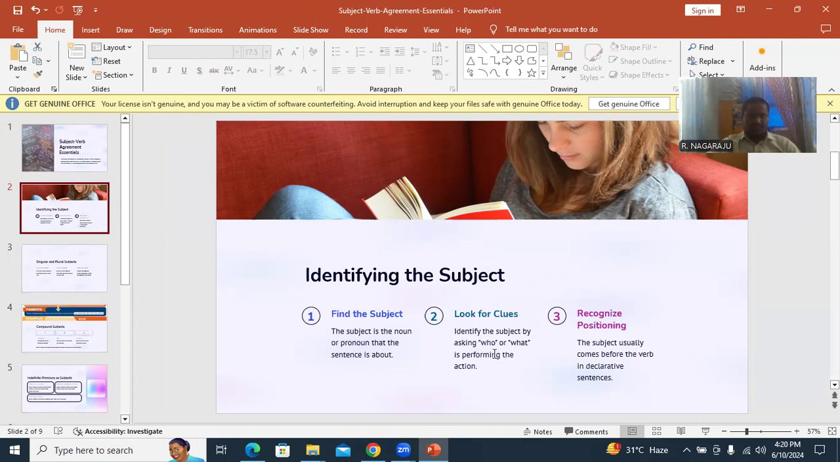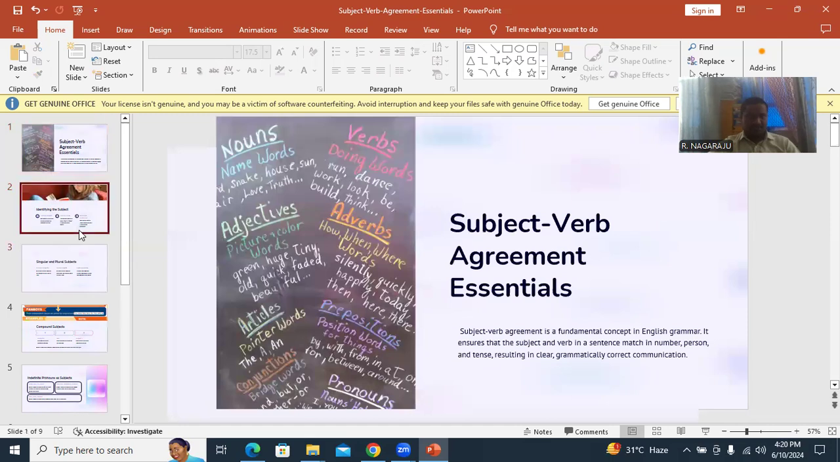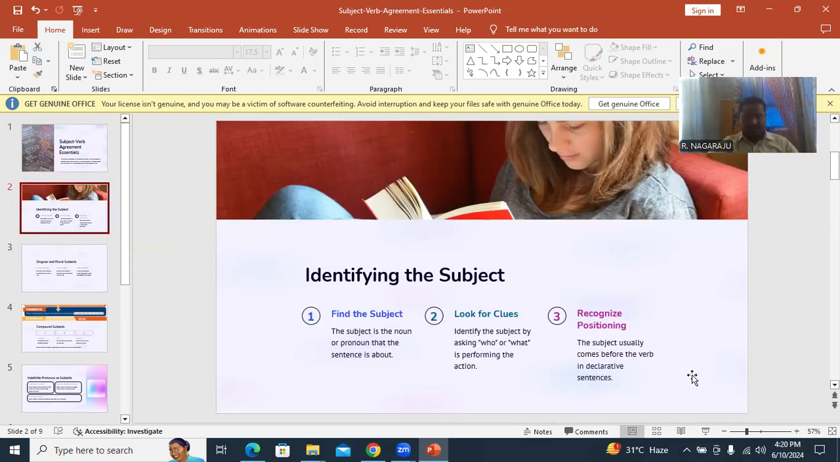Identify the subject by asking who or what the sentence is about. Then, positioning. Recognizing position: in a declarative sentence, the subject usually comes before the verb. You check it here.